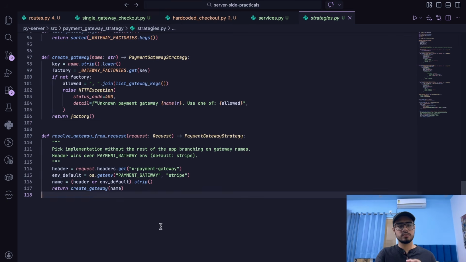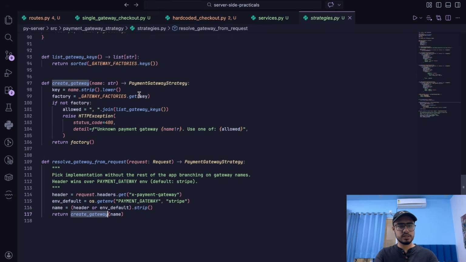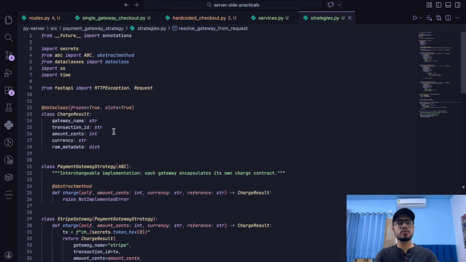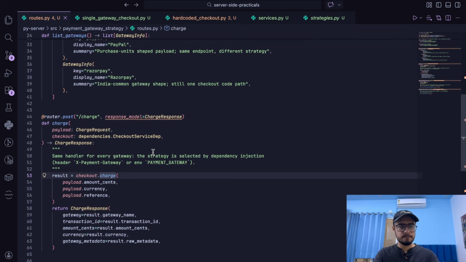It extracts the header called payment gateway from the request headers and passes it on to create gateway right here, which generates a gateway factory and returns back the factory. And that's how the whole flow works seamlessly.